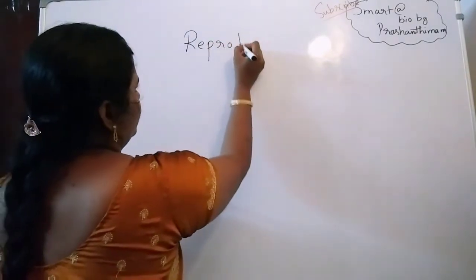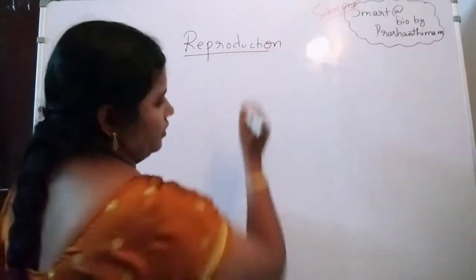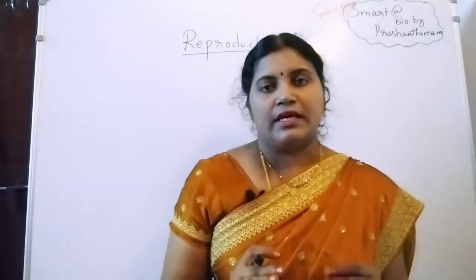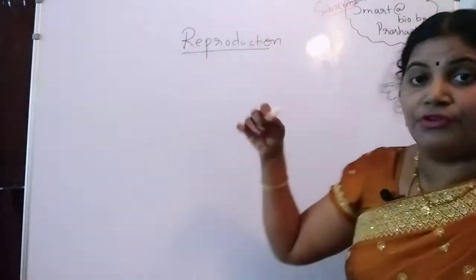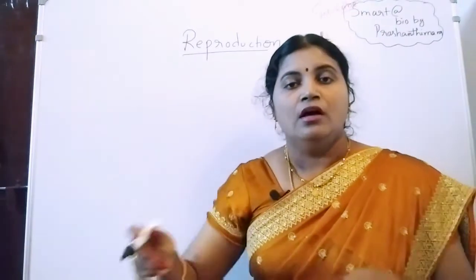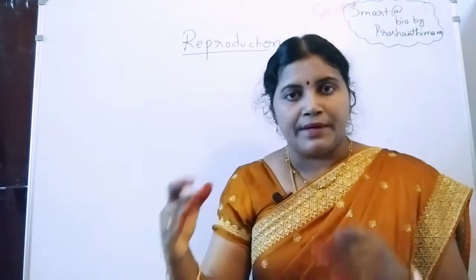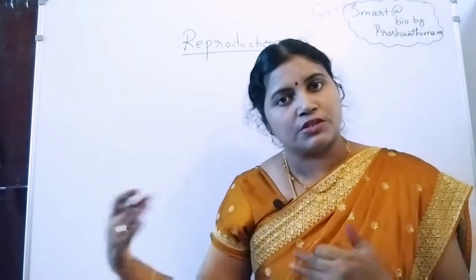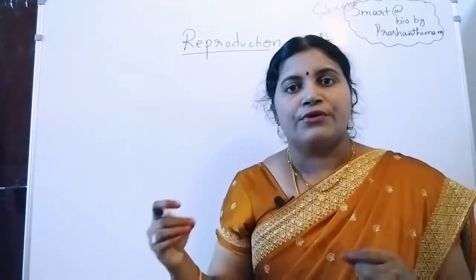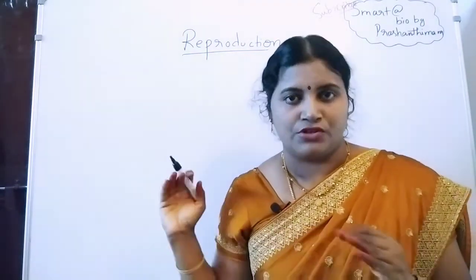Reproduction. So what is reproduction actually? Producing. Production means producing, so what are they producing? The parent generation is producing the offspring, meaning the next generation, the next progeny. So reproduction is producing new organisms through the process of reproduction.